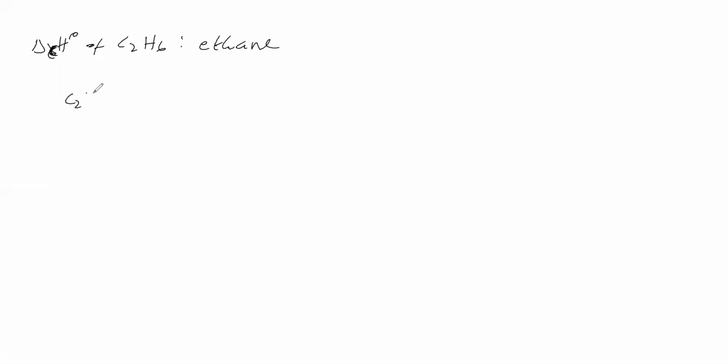Ethane is undergoing combustion. Ethane, C2H6, burning with oxygen: carbon burns with oxygen to give carbon dioxide gas, hydrogen burns with oxygen to give liquid water. Now we will balance the equation. Keep ethane as 1 mole, because it is undergoing combustion, and balance the rest.